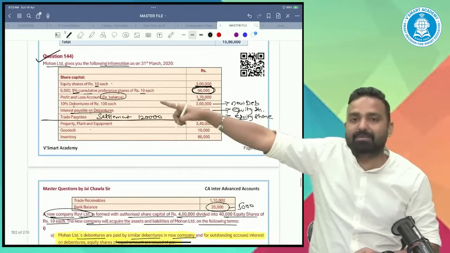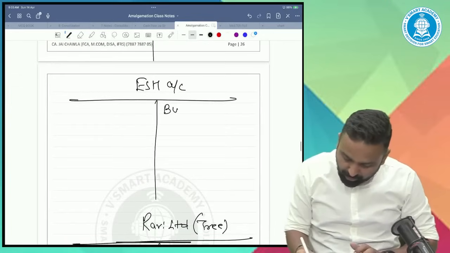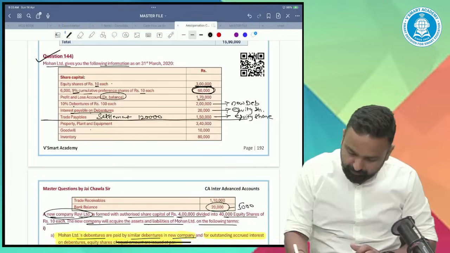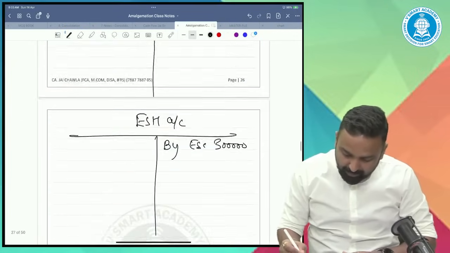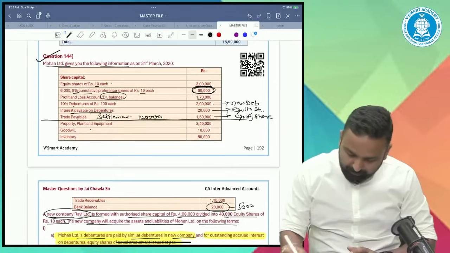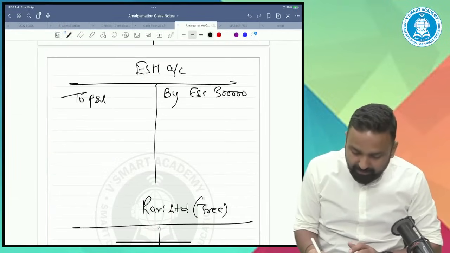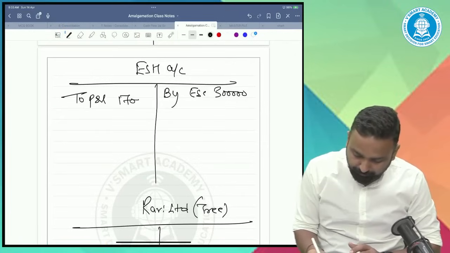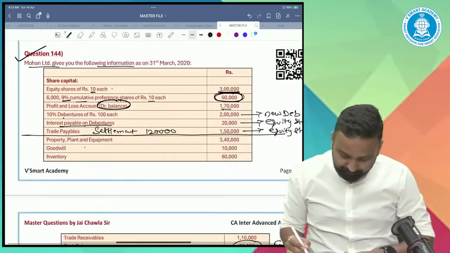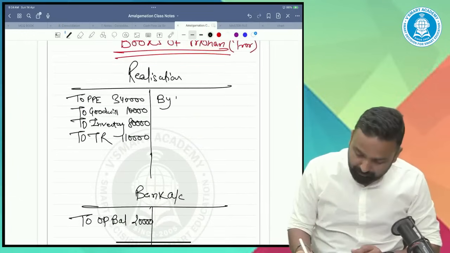Now, as far as liability items are concerned, first, equity capital is transferred to the equity shareholder account, 3 lakh. Second, preference capital is transferred to the preferential holder account. Then profit and loss debit is transferred to the equity shareholders account. It's a debit balance, hence on the debit side, because it's a negative. Debentures are transferred to the realization account. All assets and liabilities are to be transferred to the realization account.